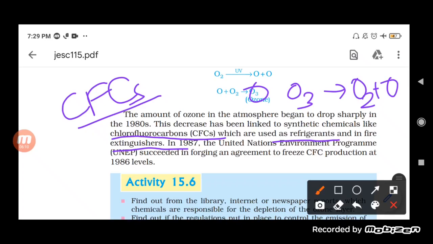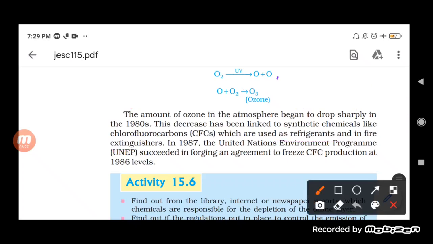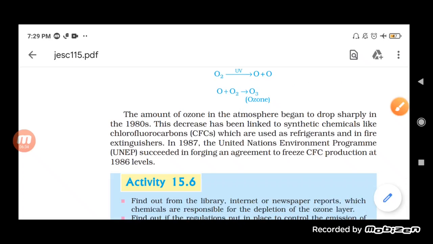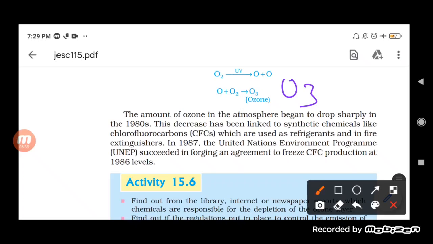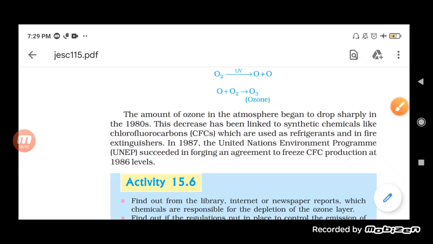So basically when the CFC is there in the atmosphere, it will react with this O3, and ultimately it will help in the breaking of the O3 into O2 and O. Now you know that O3 is formed by the combination of O2 plus O. But when the CFC is there, the reaction will be just opposite, in which the O3 breaks down into O2 plus O. That is why we can say that chlorofluorocarbon is responsible for the breakdown of the ozone.